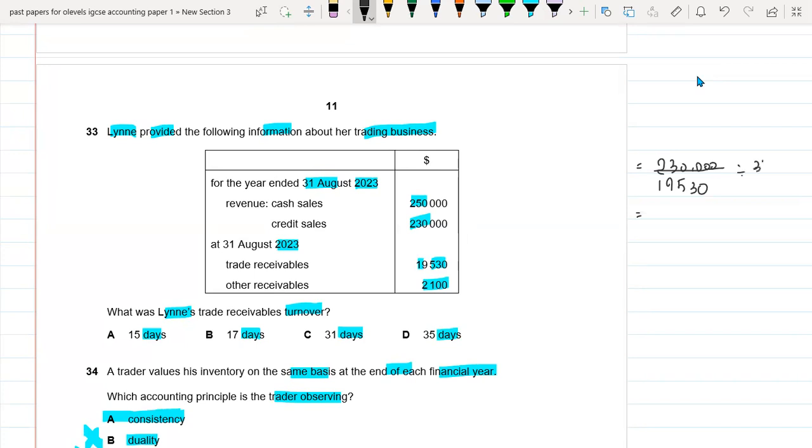So we have to divide it by 365 days. So this is the answer, which is 11.77. Now I have to divide the 365 by 11.7. So I have 31 days approximately. So this is my trade receivable turnover, which is 31 days. So it means that my right option is the C option.